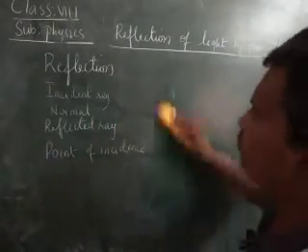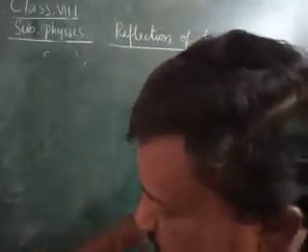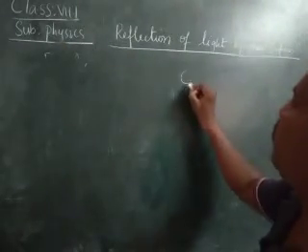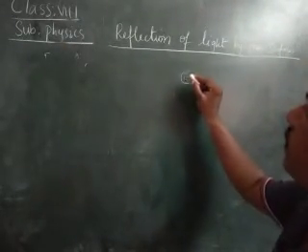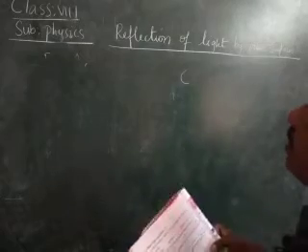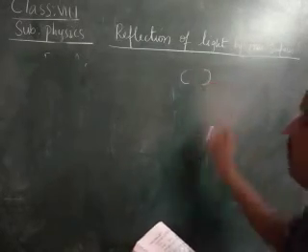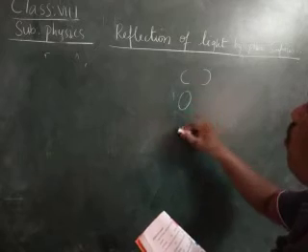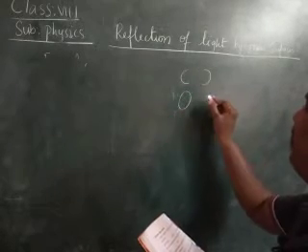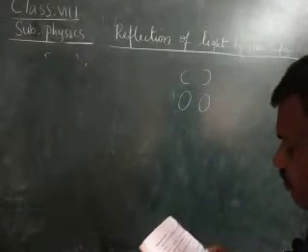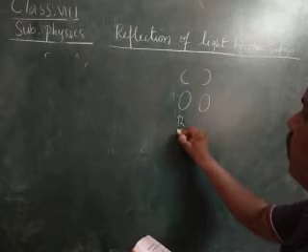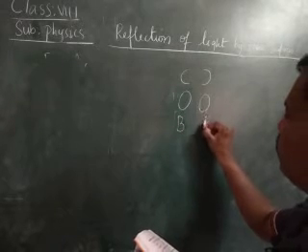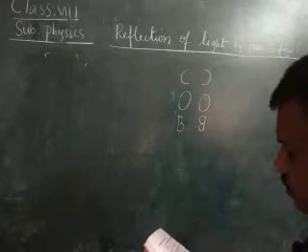If the letter C is placed in the mirror, it appears like this. It suffers. Next, O. Whether you place the O this side or that side, it will give the same. Next, B, normally you will get B like this.